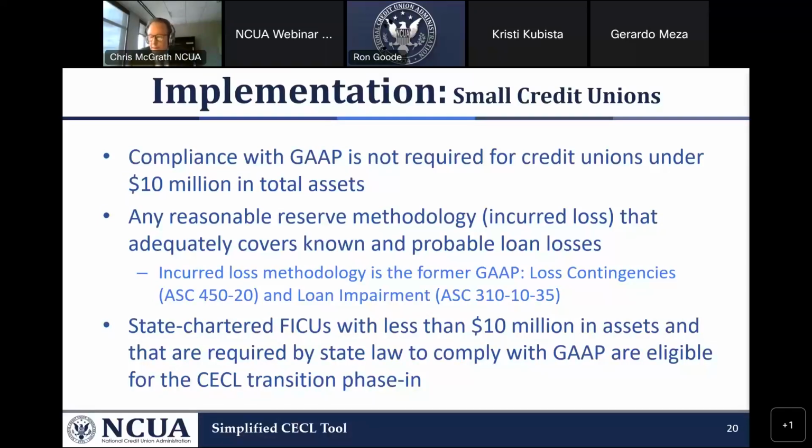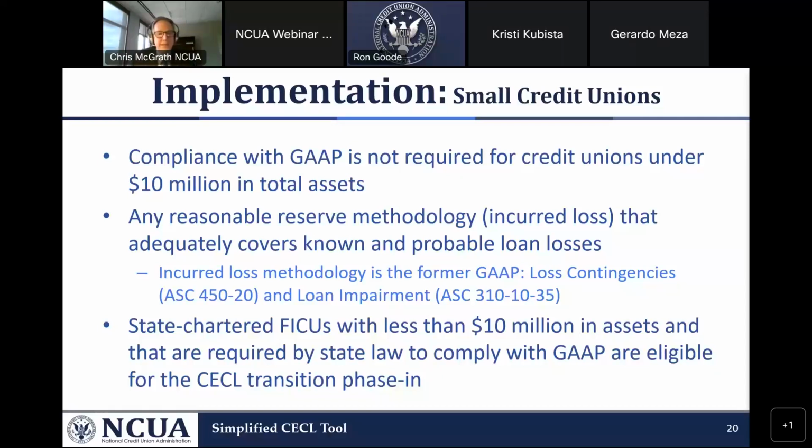One thing I want to talk about is credit unions under 10 million. Credit unions under 10 million can adopt CECL, whether you're state or federal. And if you adopt CECL, you get the benefit of the CECL transition rule.